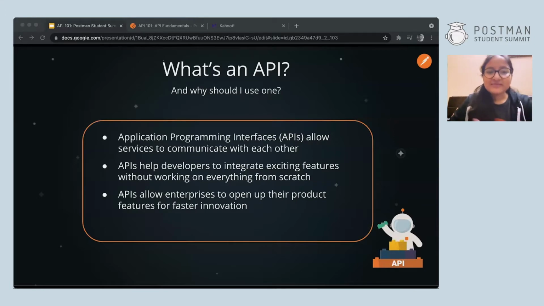Now, sometimes we need to get data from a service like Google or Facebook. Since we don't have access to those companies' databases or their code bases, they create APIs for us. And so even if we are a developer or a non-developer, we can simply use those APIs without even knowing what a single line of code was behind the scenes.